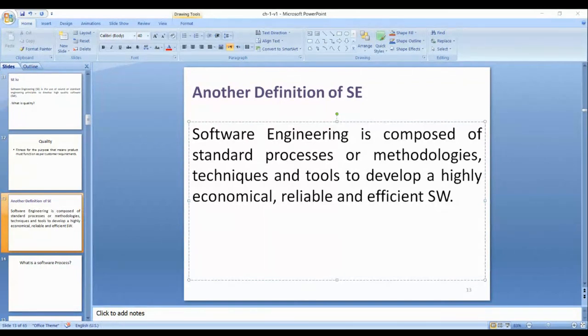So I break down quality into a few attributes: economical, reliable, and efficient.